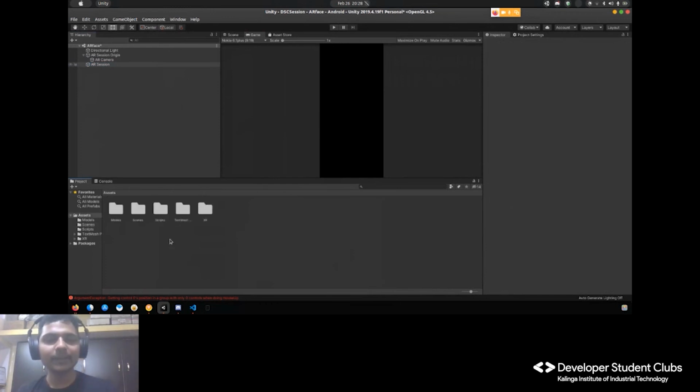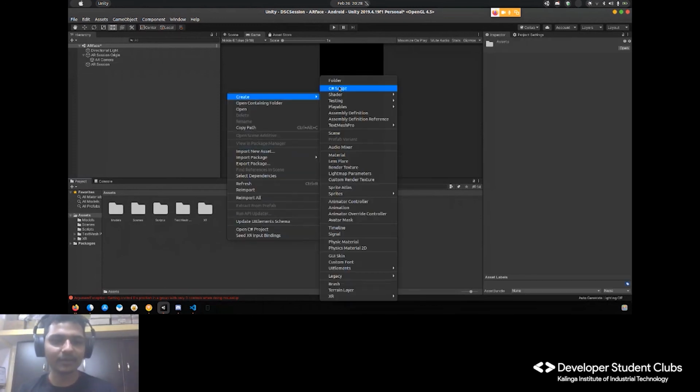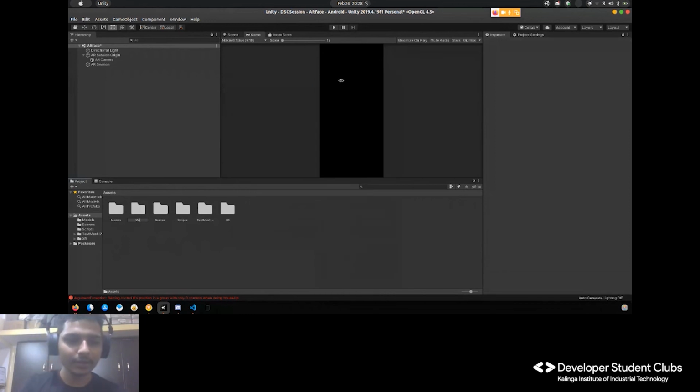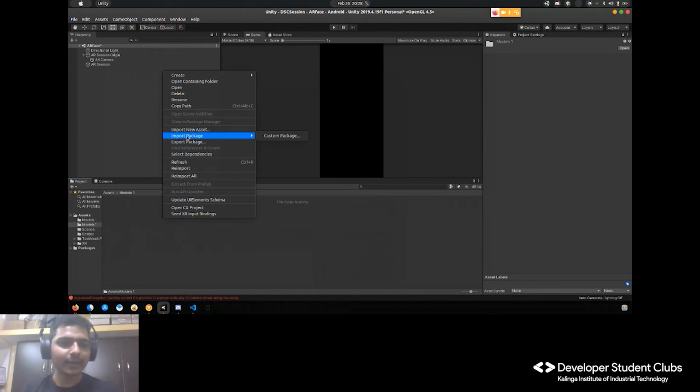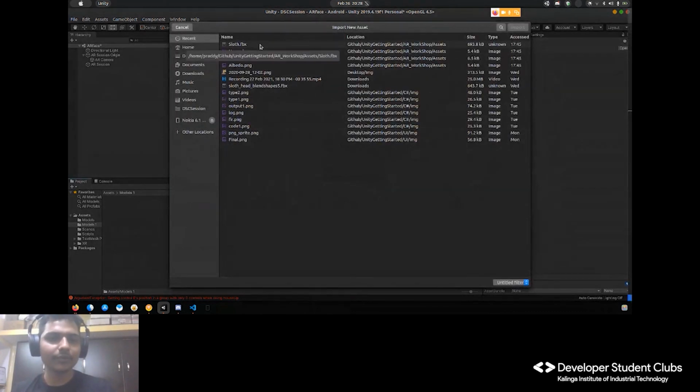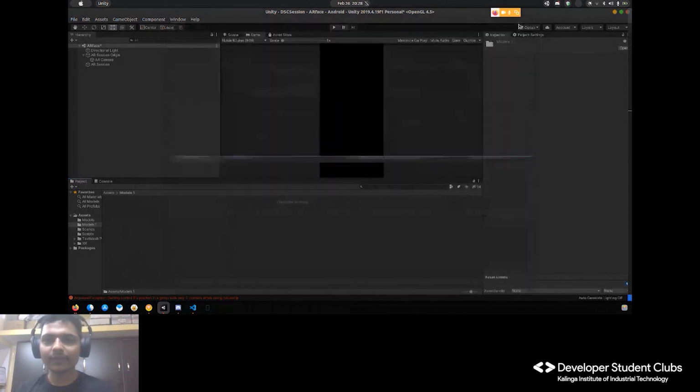So a prefab is simply a game object which you can copy into the asset folder. Also, if you want in-depth knowledge, just type prefab Unity documentation and you will get to know many things about it. So let's create a folder. We name it model because we are going to import 3D models.